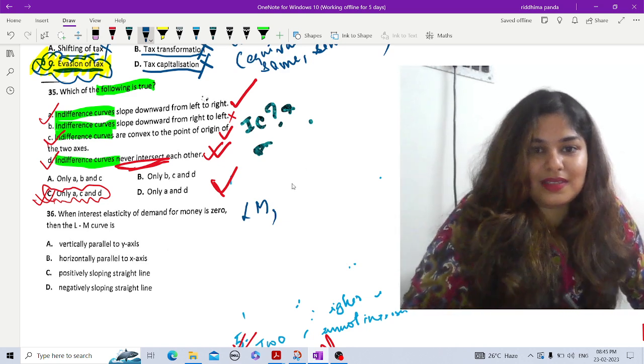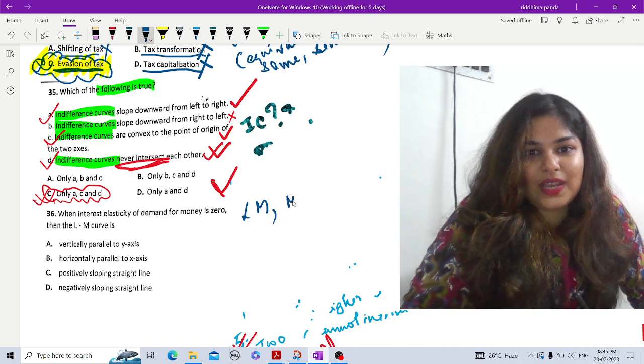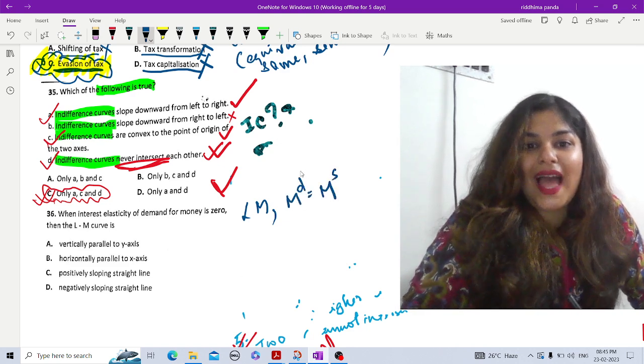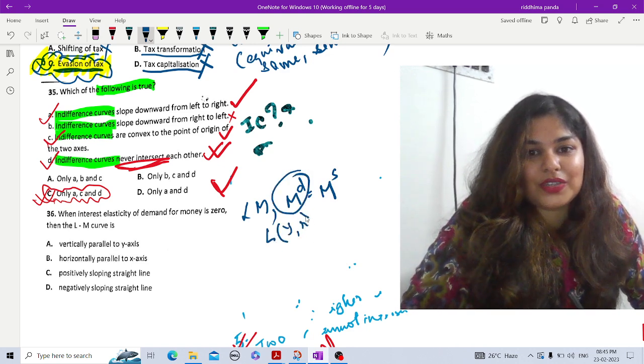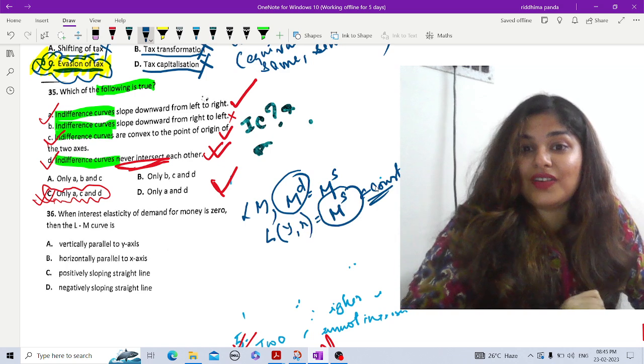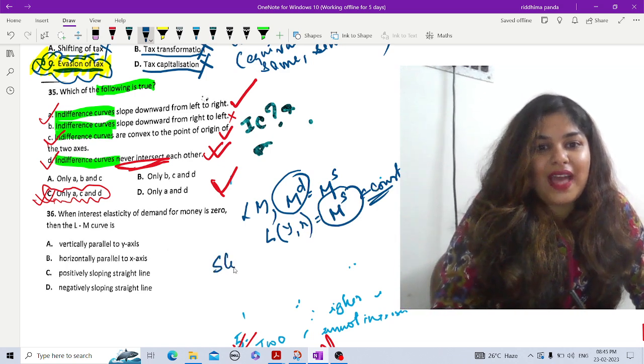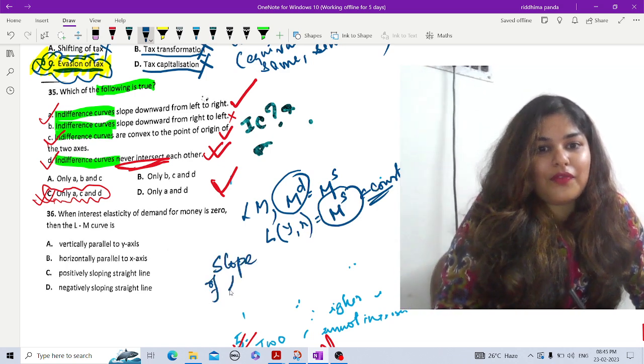So that means in equilibrium, money demand is equal to money supply. And this money demand is a function of income and rate of interest, which should be equal to the money supply, and this money supply is constant, given in our economy. So from here we have our slope of the LM curve.